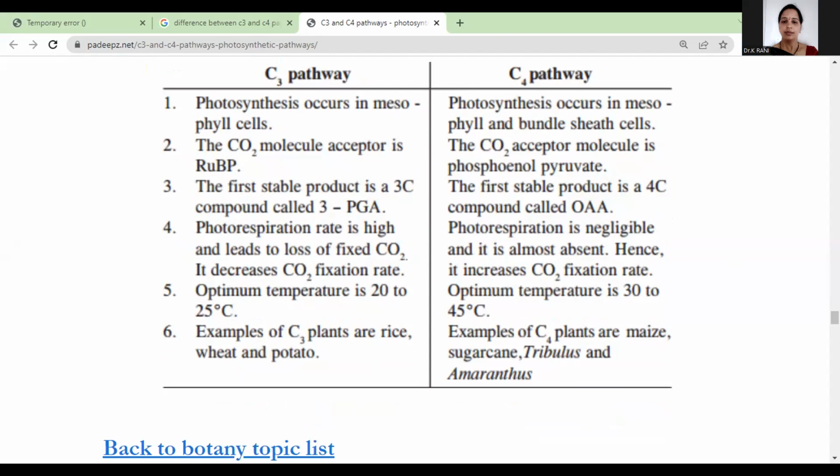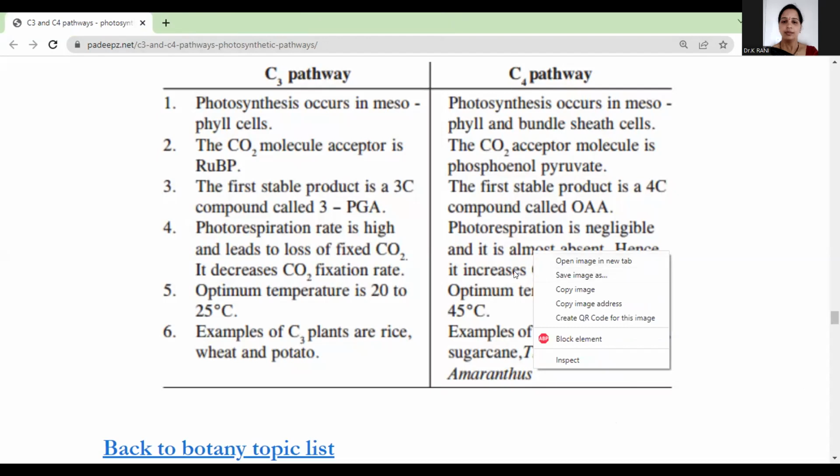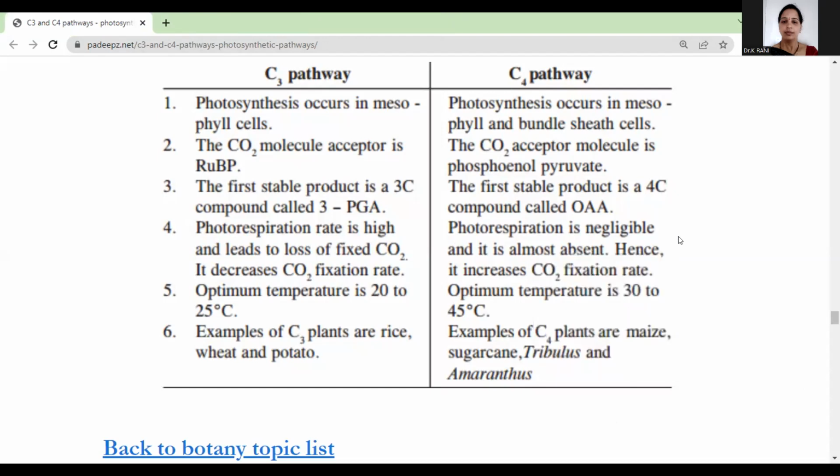What is the difference between the C3 and C4 cycle? In C3 plants, photosynthesis occurs only in mesophyll cells, but in C4 plants it occurs in the mesophyll and bundle sheath cells. The chloroplast dimorphism we'll discuss just now.